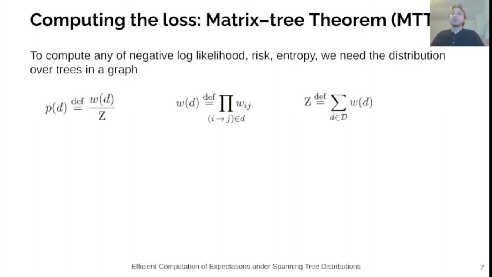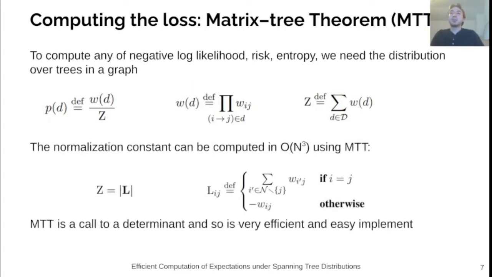We decompose the weight of a tree multiplicatively over its edges, and so we can define a probability distribution by normalizing the weight of the tree by the normalization constant Z. Although Z is an exponentially large sum, we can use the matrix tree theorem to efficiently compute it in cubic time. The matrix tree theorem is just a matrix determinant of the Laplacian matrix, which is a simple linear transformation of the adjacency matrix. It is therefore very fast to compute and easy to implement through a linear algebra library.